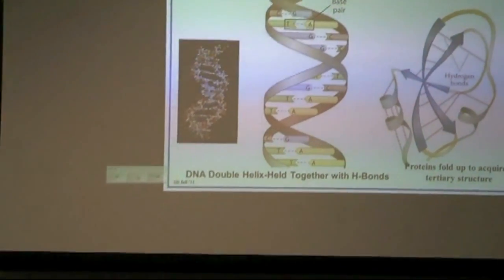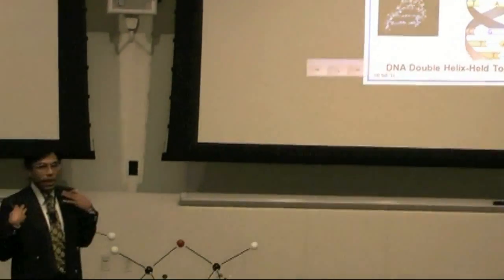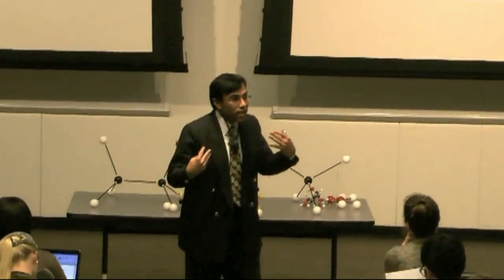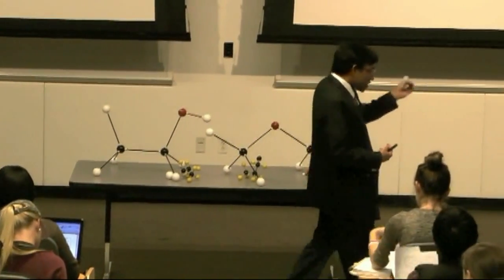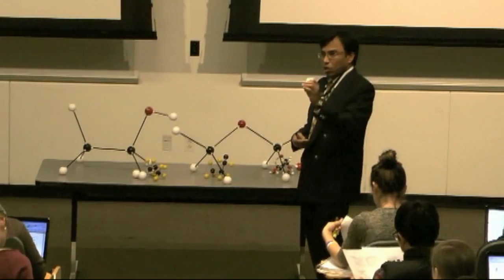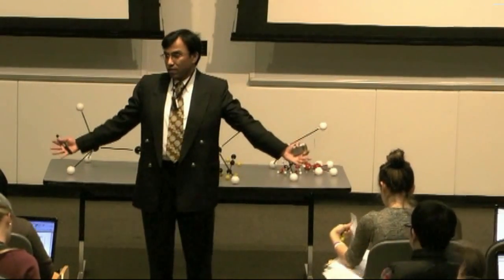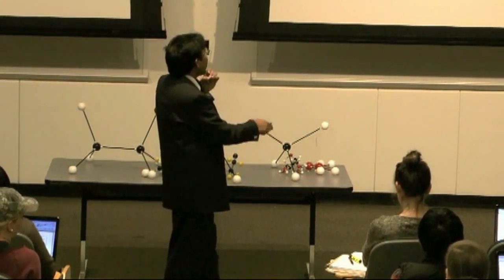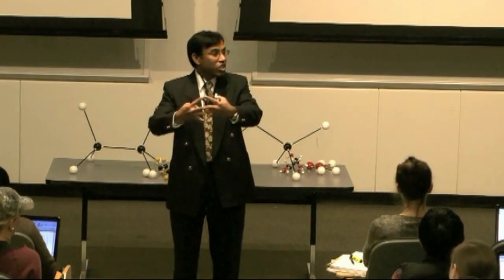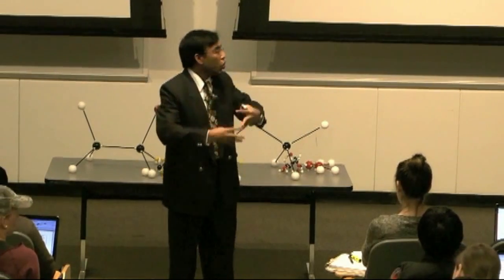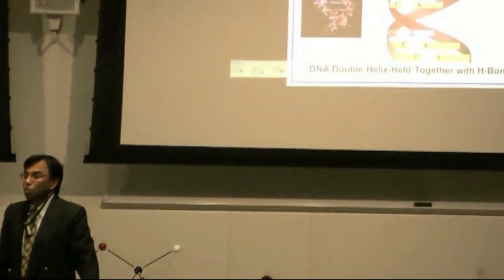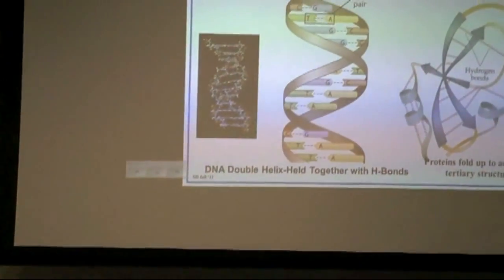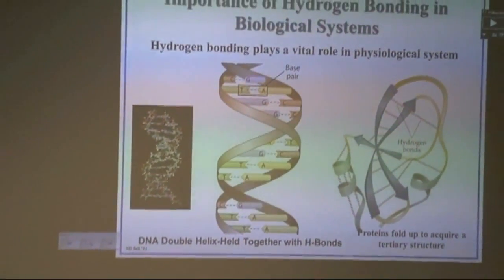Hydrogen bonding plays a vital role in biological systems. You know what is our identity? The DNA. You'll be learning more about the DNA, how DNA can transmit a secret language to form different types of proteins. Without hydrogen bonding, DNA won't exist. The helical structure, the double helix, the two strands are connected together by hydrogen bonding. So hydrogen bonding plays an immense role in biological systems.